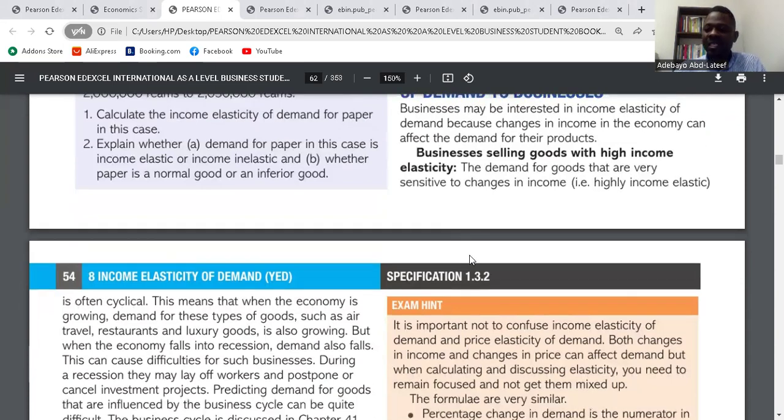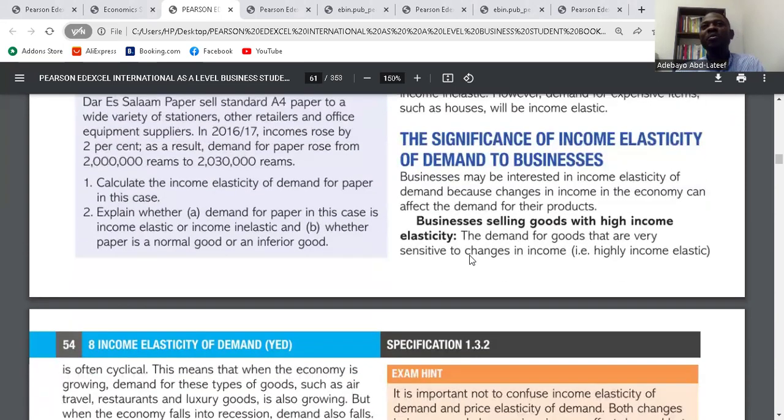Businesses are one of the institutions that have an interest in the level of income in the economy, because the level of income will determine how their products will be sold. If the level of income increases in the economy, the quantity of goods that they sell will also increase. So let's see how they have an interest.